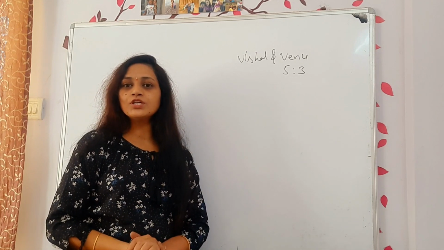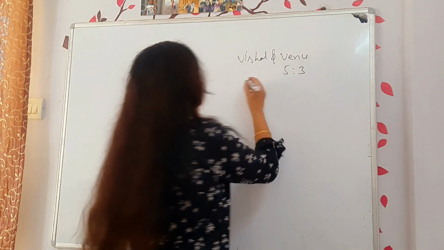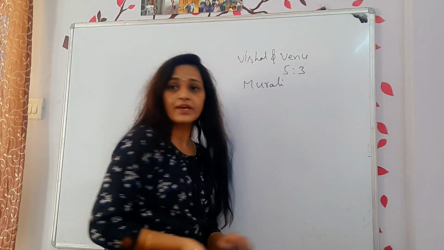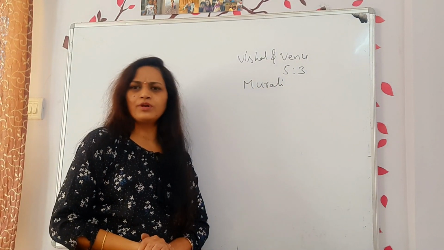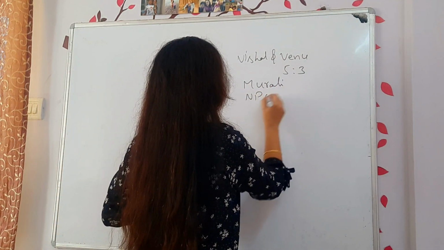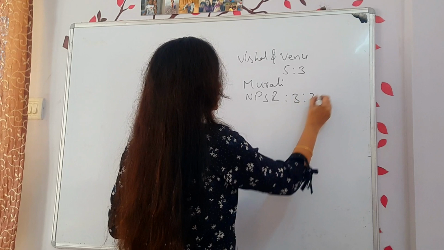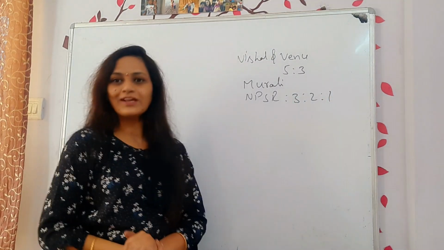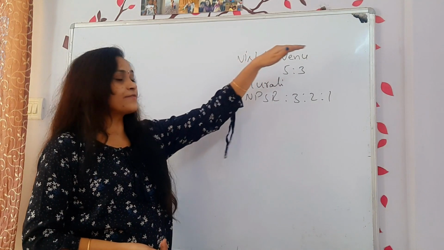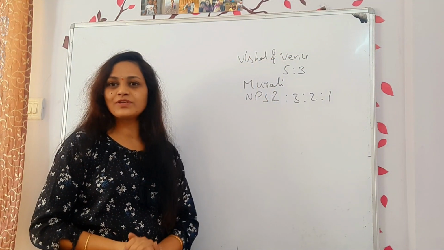Now they admitted a new partner, Murli. Now they got the new profit sharing ratio, which is 3:2:1. Now you should find out how much Vishal sacrificed and how much Venu sacrificed.